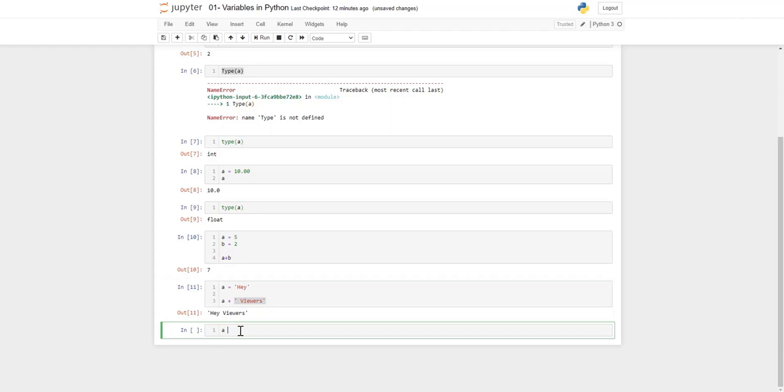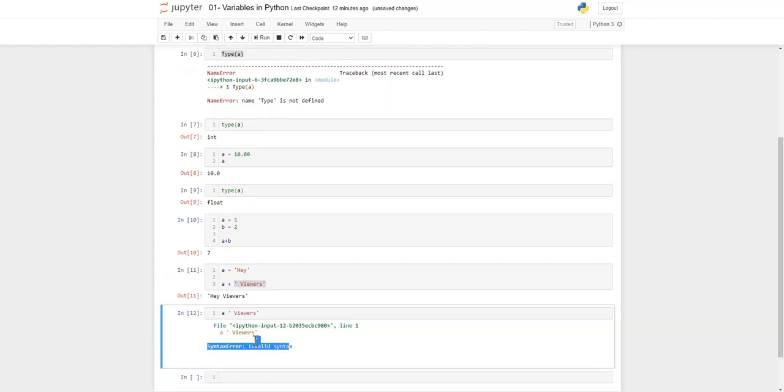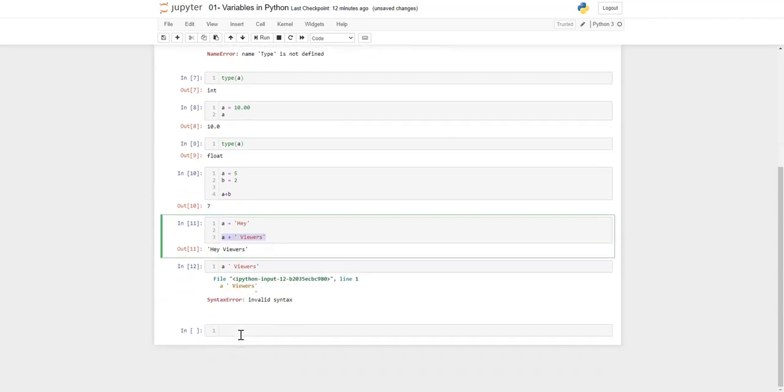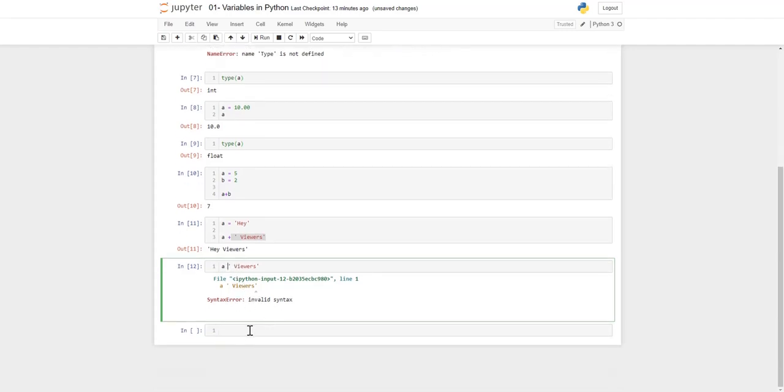Will that work? It will give you an error, because it's not recognizing what we are doing here. You have to use your predefined variable. Here we use a predefined variable a, but here it's not able to recognize what we are doing. Either we are concatenating or doing some other operation, so that's why it gives an error.